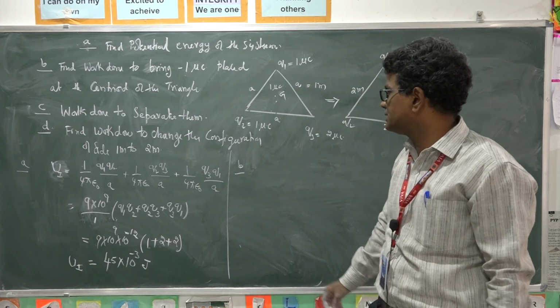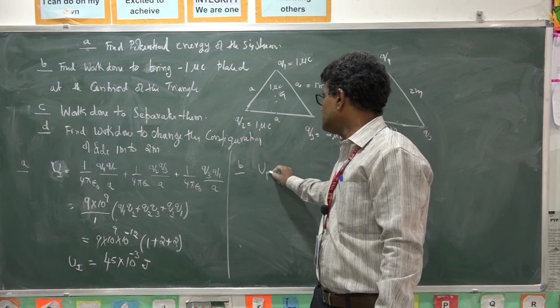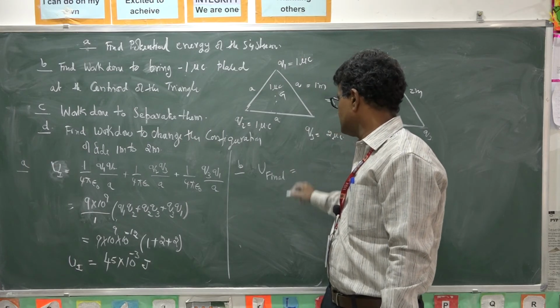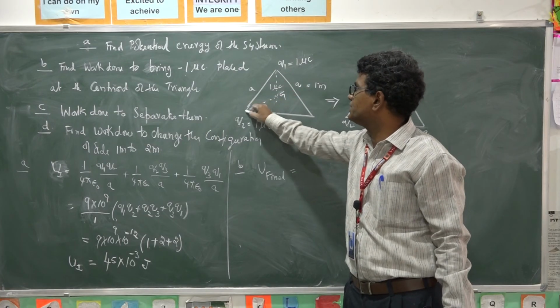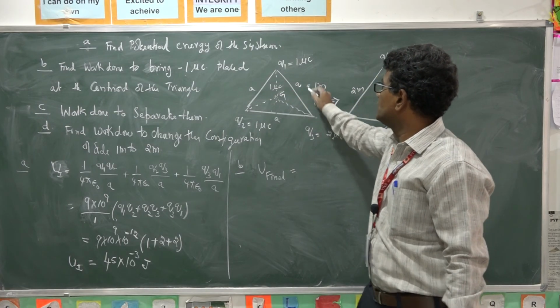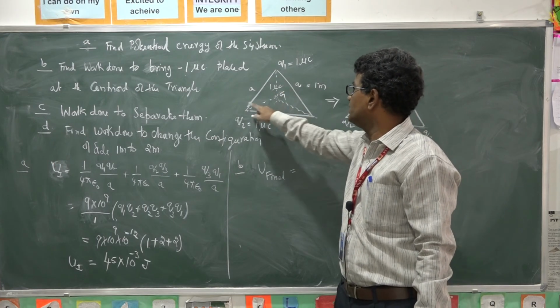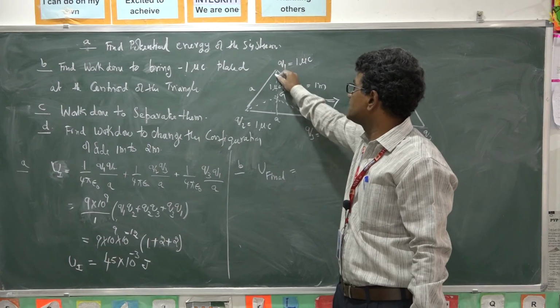So how will I calculate the final potential energy? The final potential energy is when you bring this one. So you take all the combinations. So this 3 we will get, along with this. What is this distance?